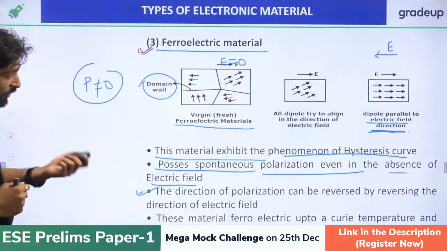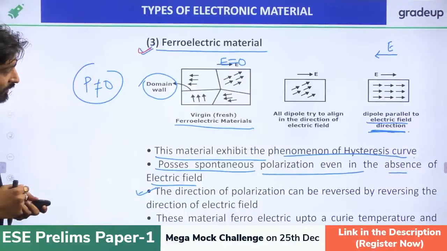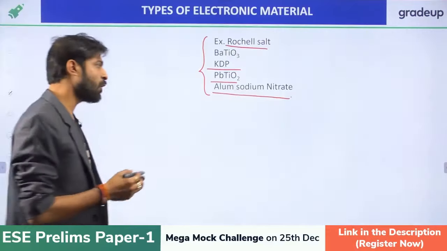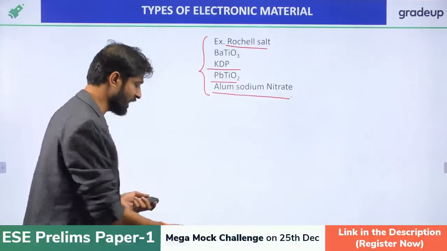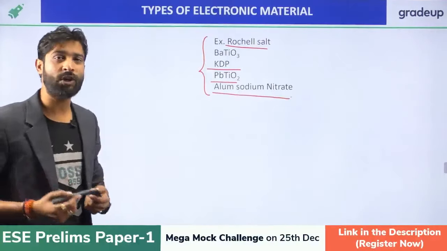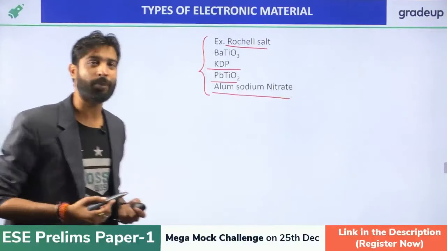Right now, behaving like the piezoelectric material. Now, what are examples of the piezoelectric material? Rochelle salt, KDP, PbTiO3 and alum sodium nitrate. These are examples of what? Examples of ferroelectric material. Now, after the Curie temperature, the ferroelectric material converts into the piezoelectric material. So what is basically the nature?